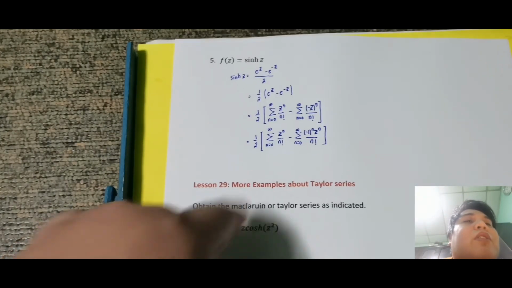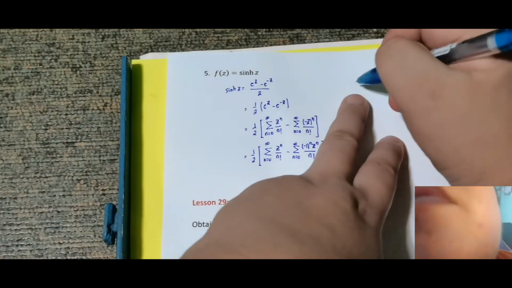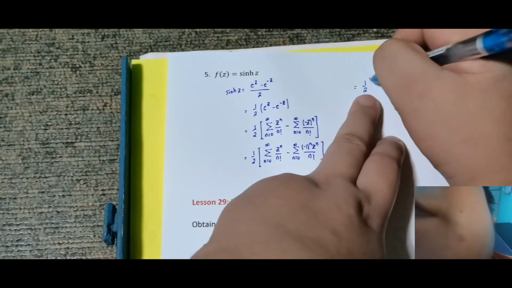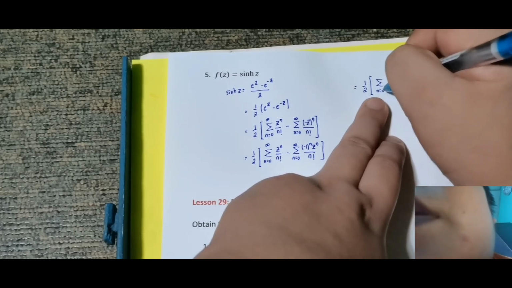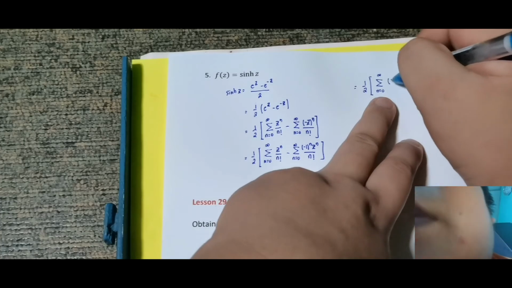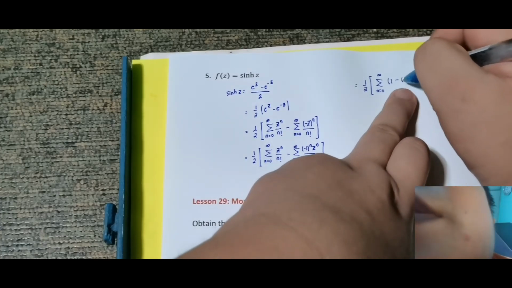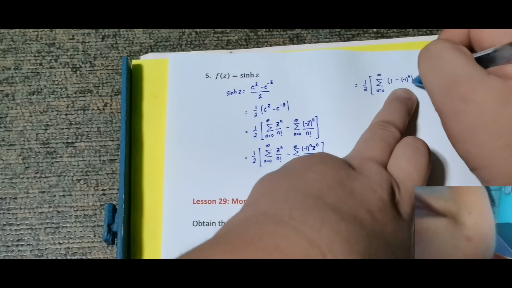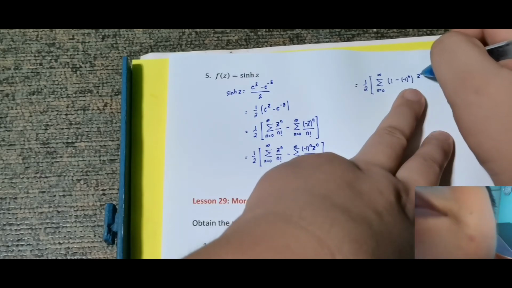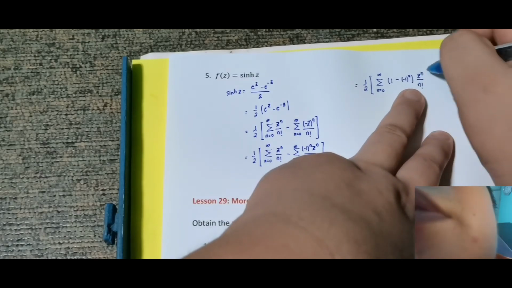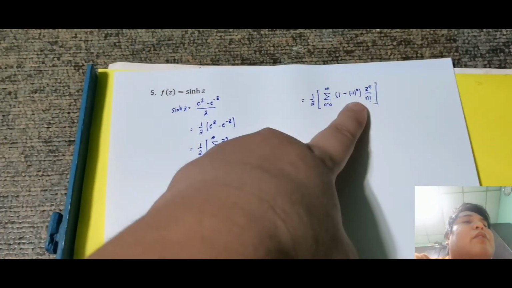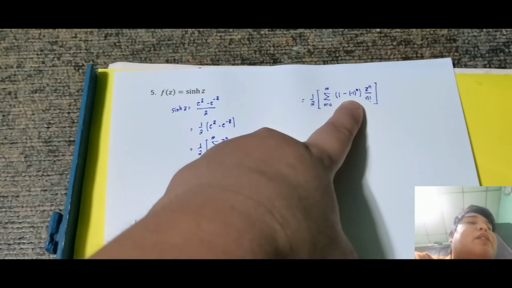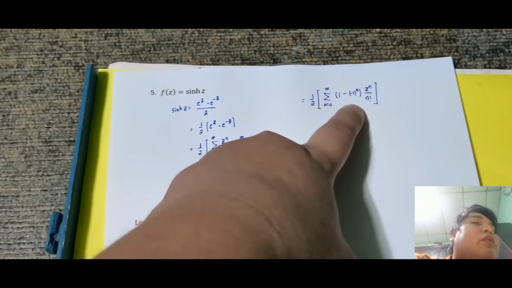Okay, so again, factor out ko ulit yung mga summation na yun, tapos kunin ko lang yung values na yun, yung gusto kong mangyari. So this is 1 half. Then summation for n is equal to 0 up to infinity ng merong 1 dito sa una minus negative 1 raised to n. Okay, then this is z raised to n over n factorial. So observe ulit natin. Pag n is even, mas madali. Pag n is even, this is positive, so meaning 0 siya. 1 minus 0, disregarded.